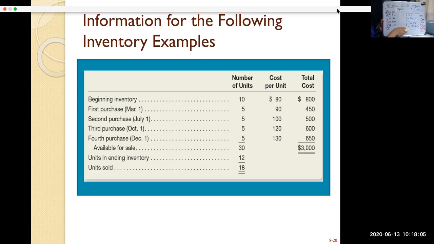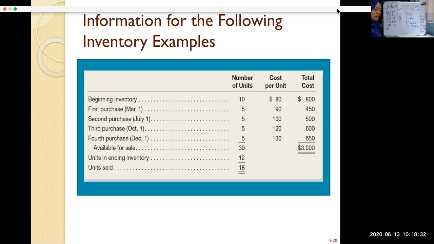What if you have a weighted average under periodic? What you have to do is just get the total cost of all these. Where do you get that? Remember, you go to the slide, you see the 3,000. So that is your total cost of your goods. So you have 3,000. How many units do you have? 3,000 is for how many units? 30 units, right?